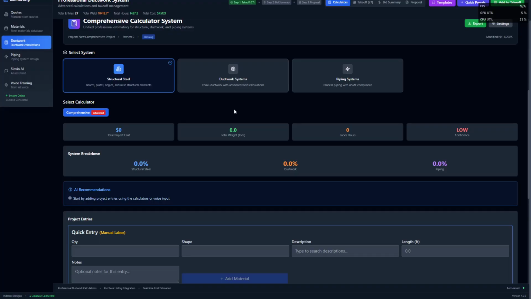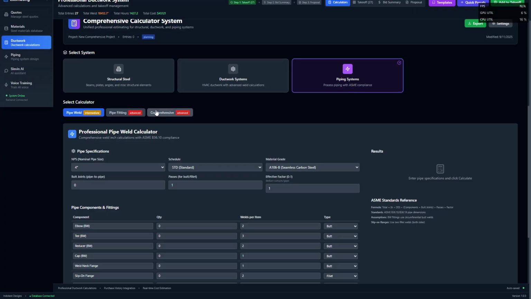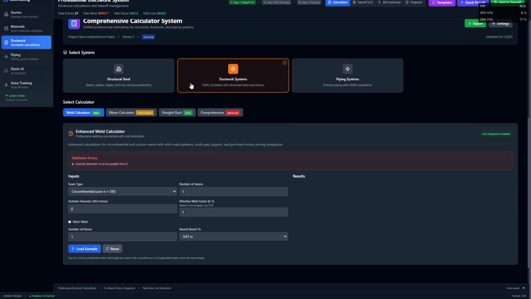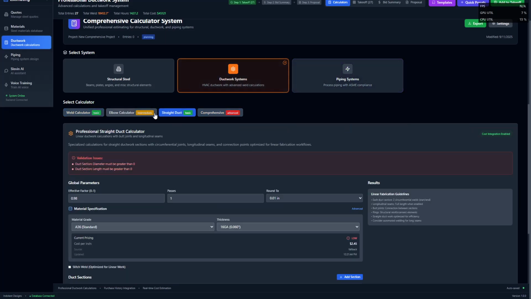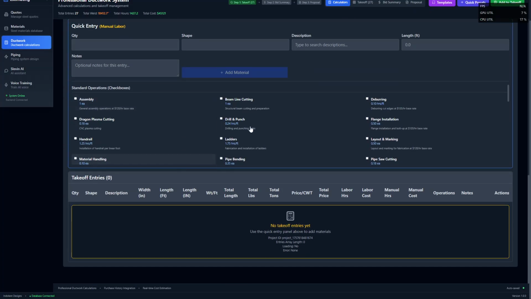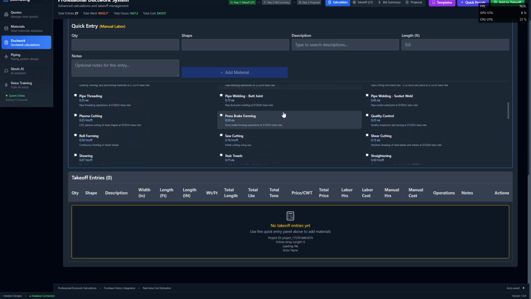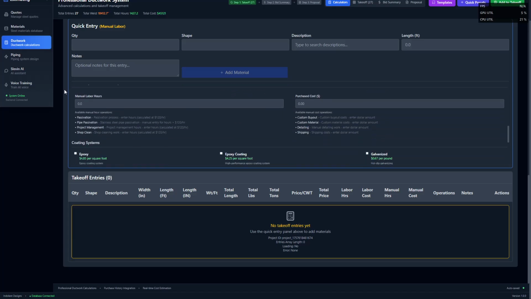So no jumping around, just staying within this area and working on if you have multiple types of materials or multiple types of items or assemblies on a project. You have your ductwork section, your piping section, and they're all broken down. And you have your regular takeoff section with your labor. All this labor is editable to your company's standards. You also have manual labor hours in case you manually need to add something or purchase costs.